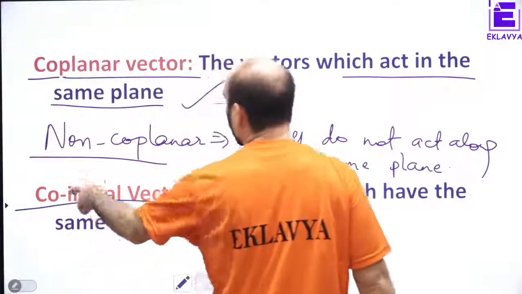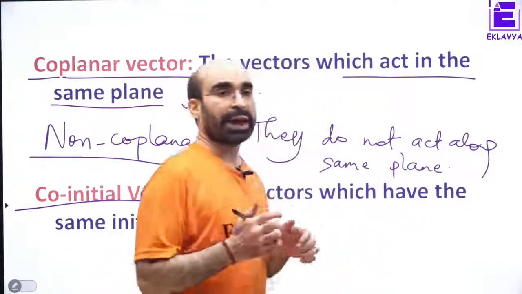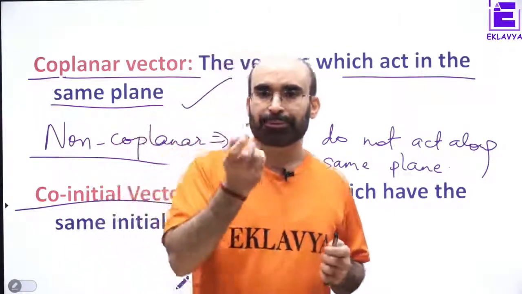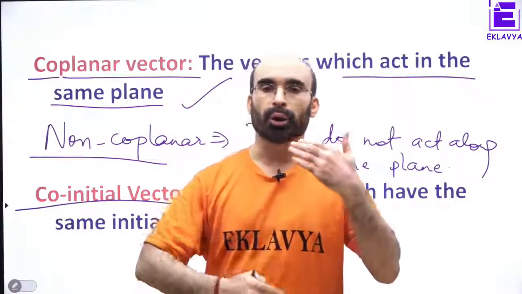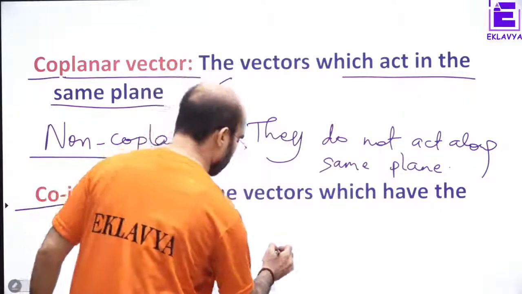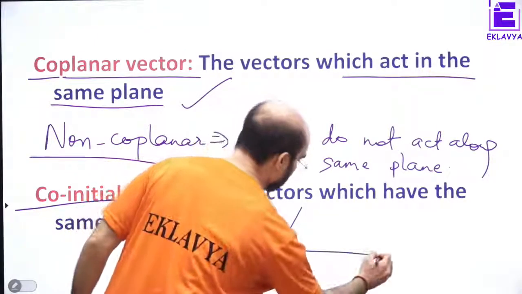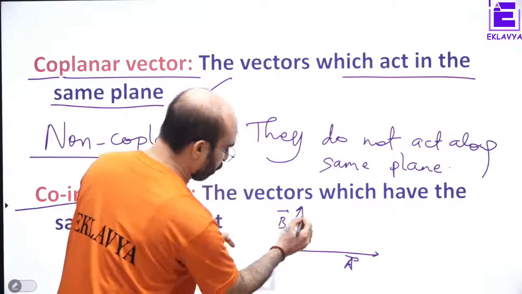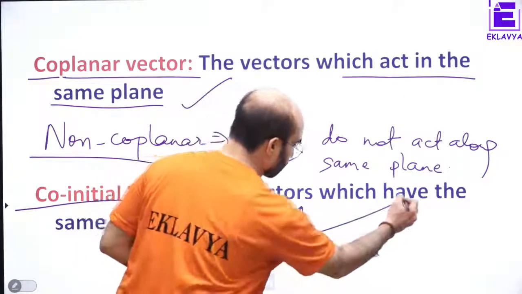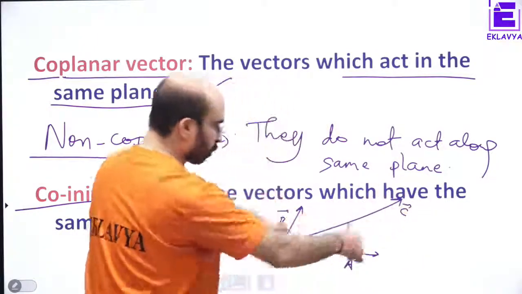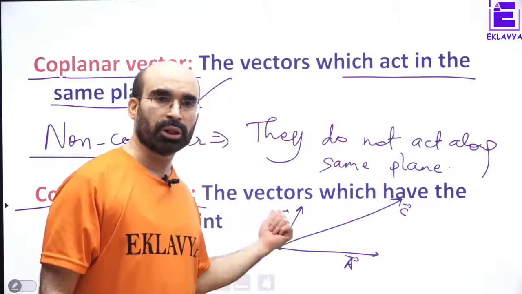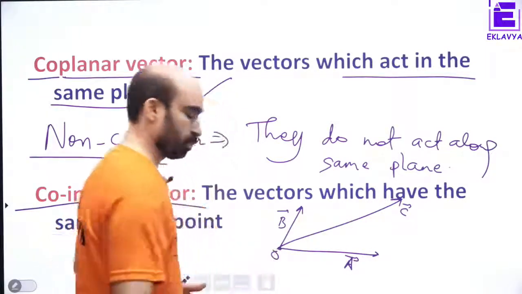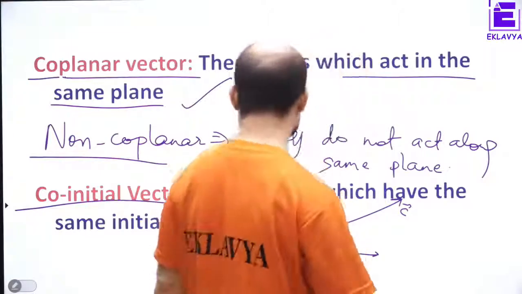Next type of vector, co-initial vectors. When two vectors have the same starting point, they start from the same point, they are called co-initial vectors. Suppose this is vector A and this is vector B. Both of them start from the same point. We may have another vector, vector C. So all three vectors are co-initial vectors because they all start from this point O. Right? Okay, move further.